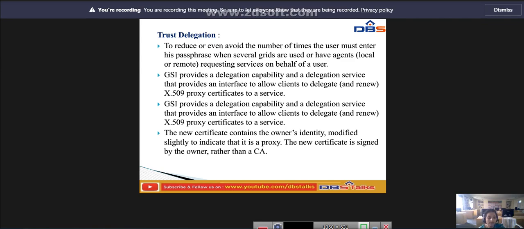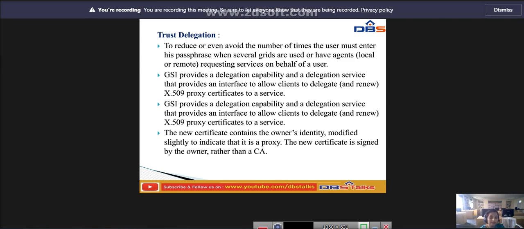The Grid Security Infrastructure provides the delegation capability and a delegation service that provides an interface to allow clients to delegate and renew an X.509 proxy certificate to a service.